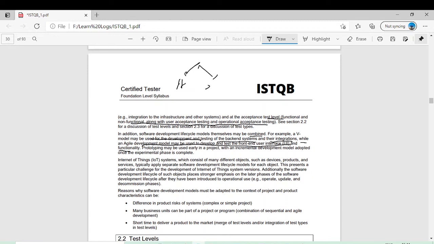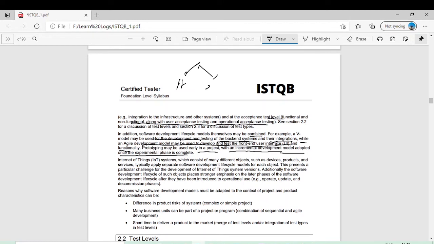It is quite possible. It is very important for the ISTQB exam as well. It's quite possible that you integrate two different models, one from sequential, one from iterative, and you merge them together in one single project based on your requirements. Prototyping may be used early in the project with an incremental development model adopted once the experimental phase is complete.